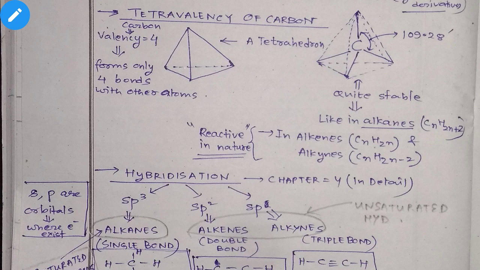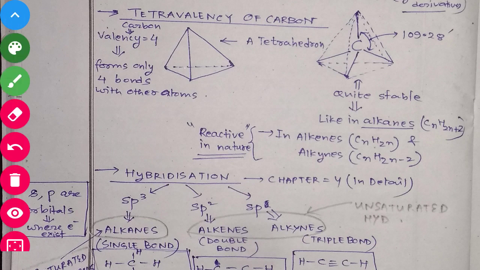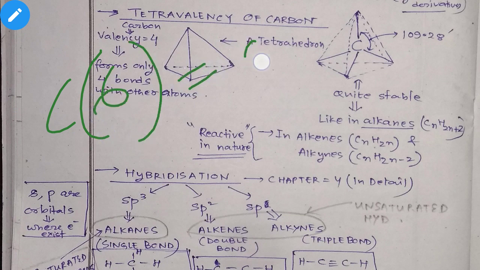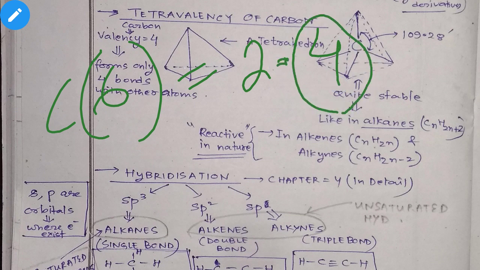Now, if you draw the electronic configuration of carbon, the atomic number is 6, and the electronic configuration is 2,4. This last shell is the valence shell, and in this valence shell there are 4 electrons.